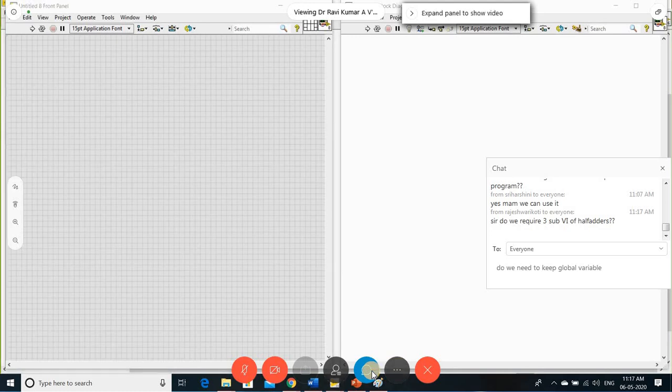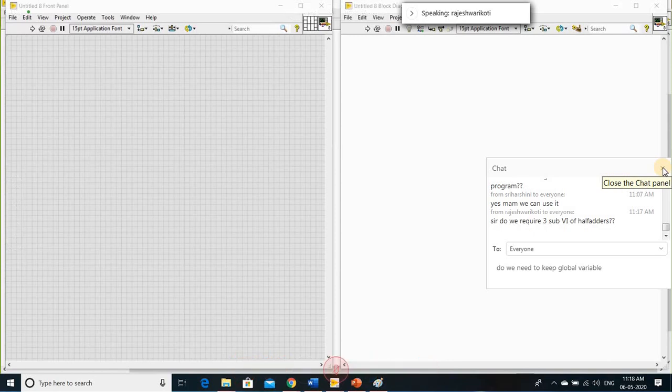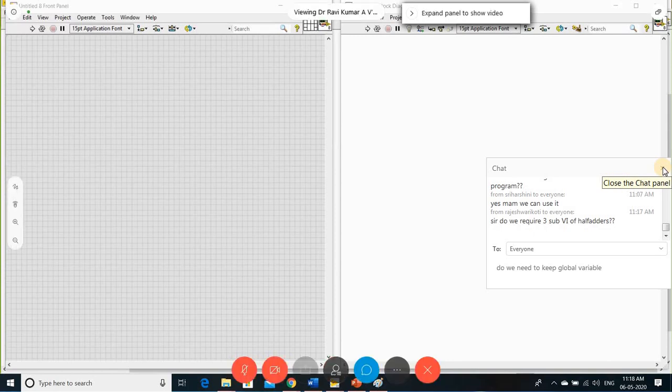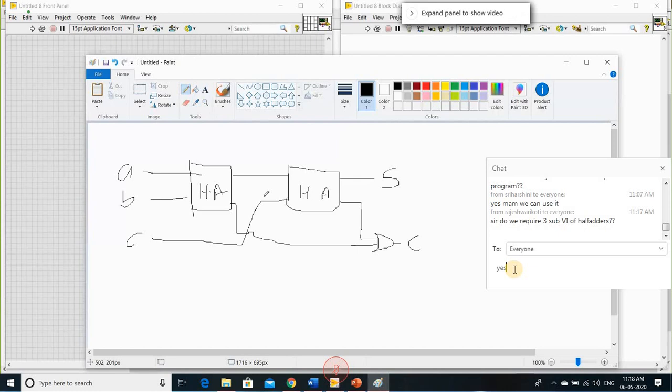Hello. Yes, ma'am. Sir, can't we use the first sub VI output as the input for the second one? There you have used 3 sub VIs, no, sir? For implementing the full adder, sir. Yes. See, for implementing the full adder, I am just cascading the 2 half adders. Yes. Okay. So I am realizing that full adder. The same way I did it here.